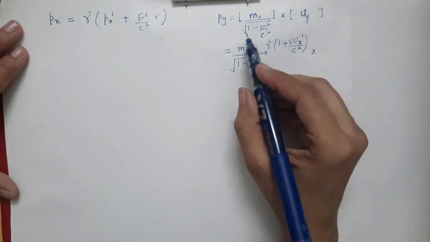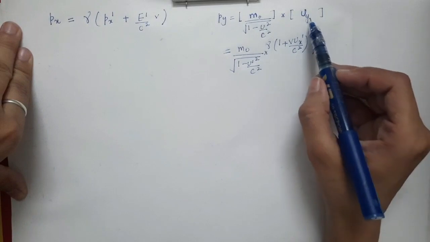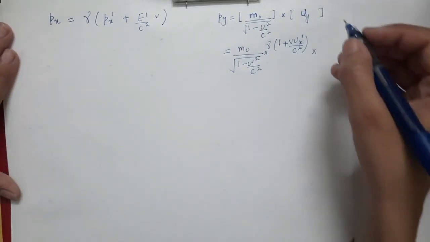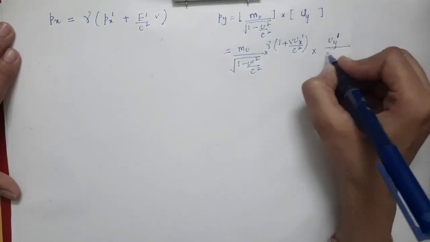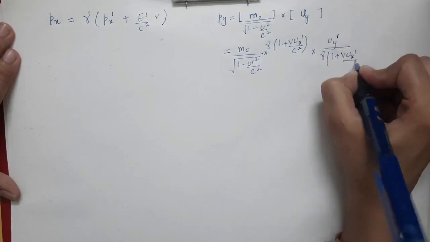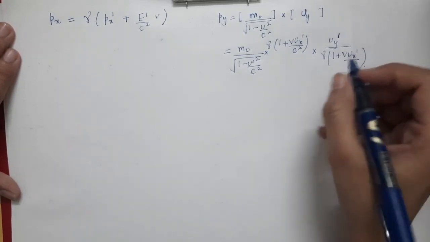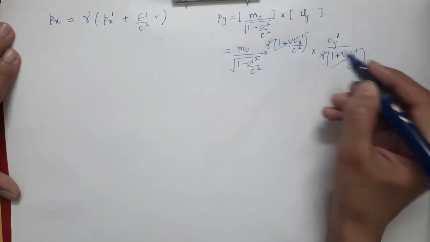Now we write uy in terms of uy prime, and that is uy prime divided by gamma times 1 plus v ux prime by c square. So this term will cancel with this one, and this one will cancel with this one.